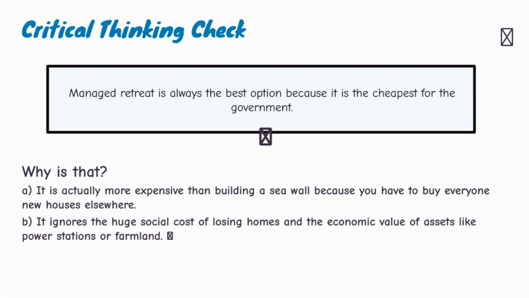Coastal management involves trade-offs. A seawall might protect homes, but damage the beach. Groins might build up sediment in one place, but increase erosion elsewhere. Managed retreat might create habitats, but force people to move. That is why decision-makers often use cost-benefit analysis, environmental impact assessments, and shoreline management plans.